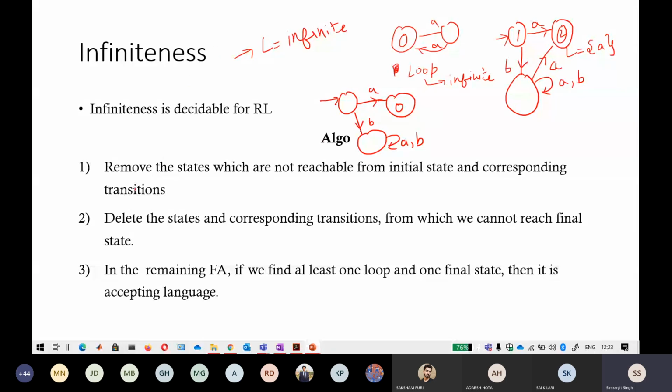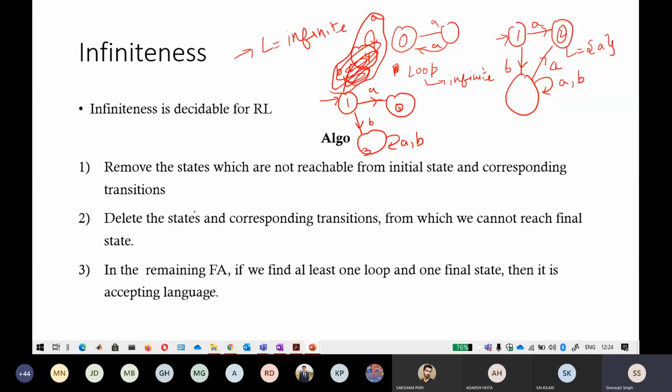Just see, first remove the states which are not reachable from the initial state. I don't think anything is unreachable here, so for instance I add another state that is not reachable from the initial state, something like this with a. I write the states 1, 2, 3, 4. The fourth state is not reachable, so you just delete it, and its transitions are also deleted. So the remaining one is this.